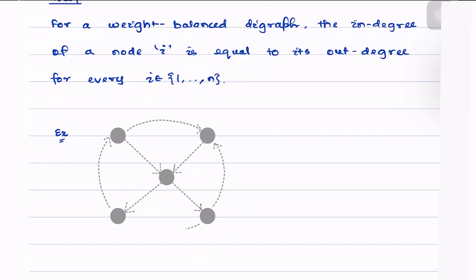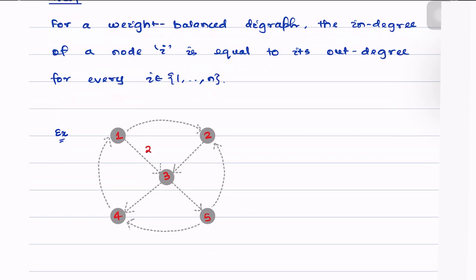Then let's index the nodes: 1, 2, 3, 4, and 5, and let the edge weights be assigned. Note that we have to make sure that for every node, the in degree must equal its out degree.